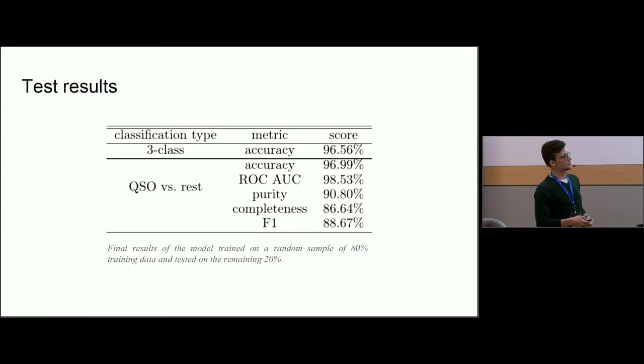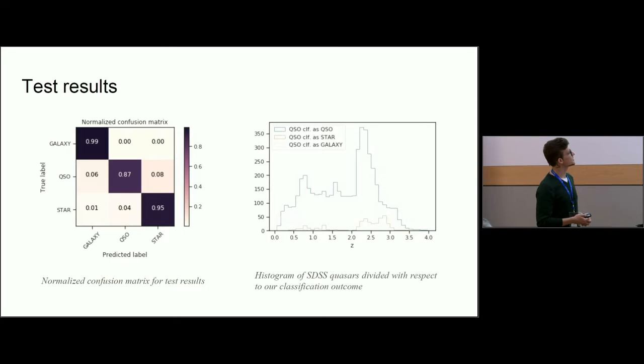Okay, those are the results. So we have a three-class accuracy that is very high, 97%, and the purity and completeness of our catalog is estimated on the training sample to be 91 and 87%. So far, very good results, right? But let's look at some of the errors.